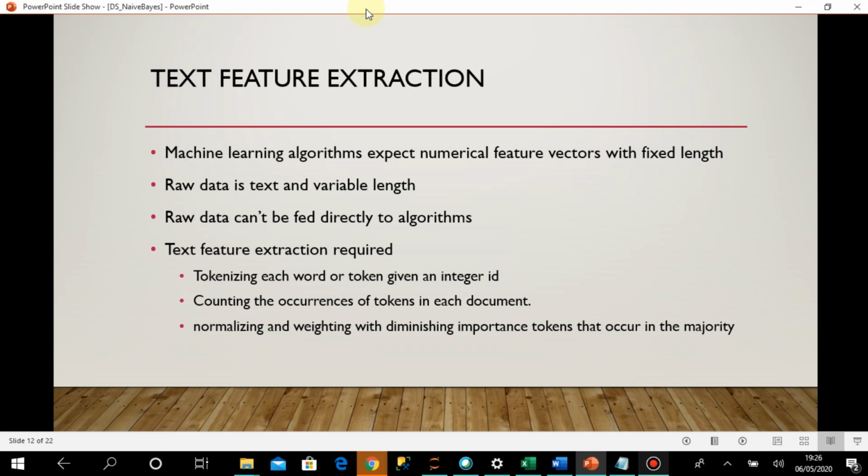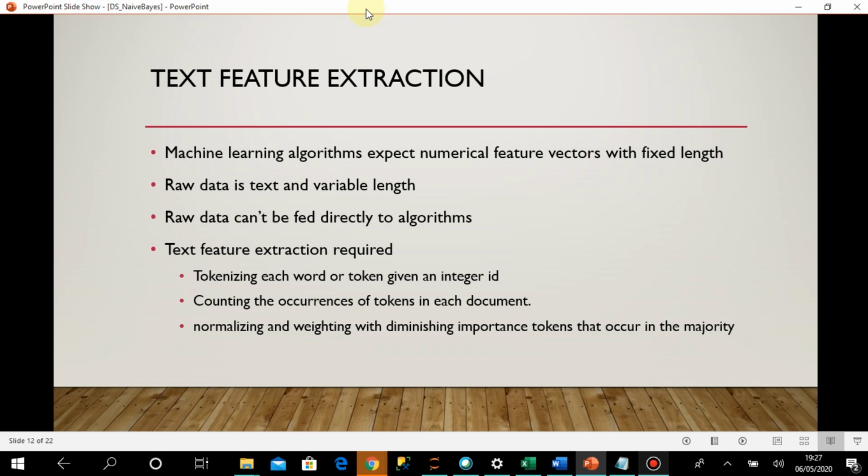Next comes the counting. Counting is the occurrence of tokens in each document. When I have a unique set of tokens from a document, I count how many occurrences of each token are there in the document. Suppose for instance the word science is present 4 times in the entire document, then I will say the frequency of the word science is 4. Like that, for all the tokens I will calculate the frequency of that token in the document. That is the counting process.